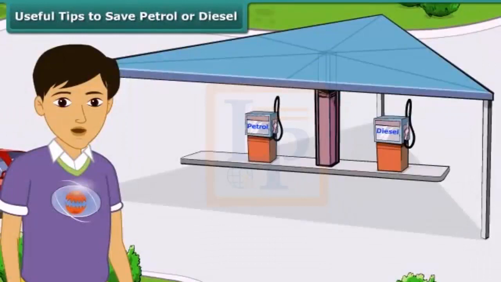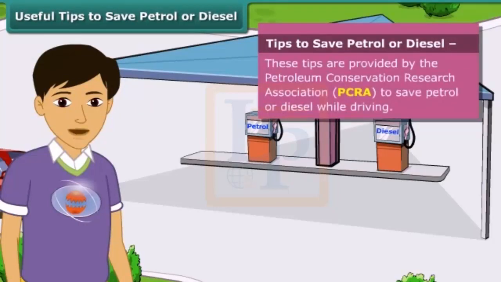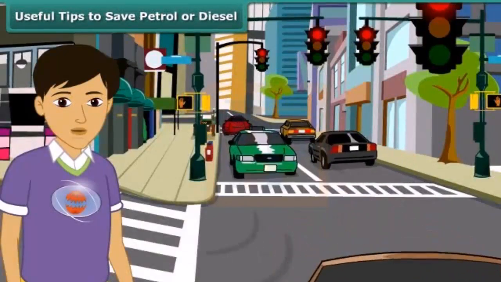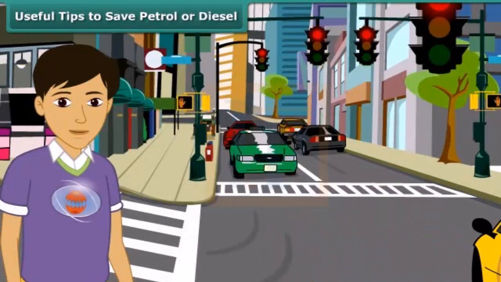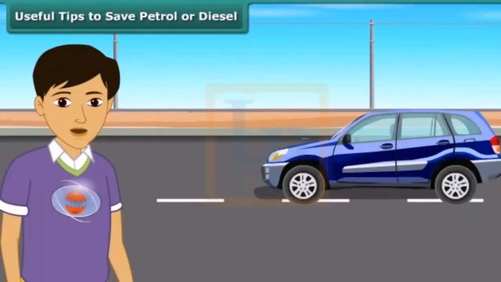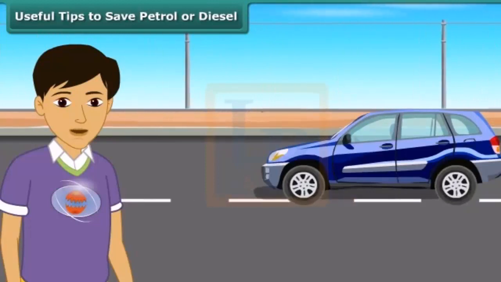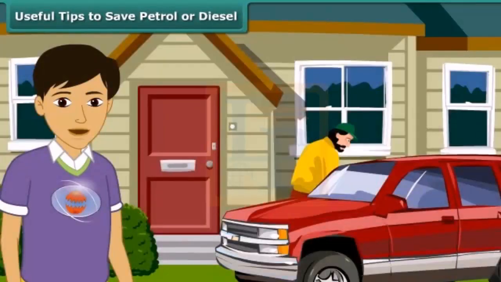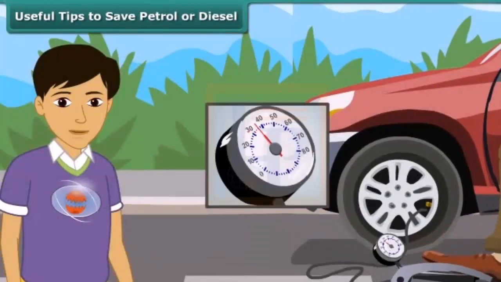Friends, as we know that petrol and diesel are exhaustible resources, that is, the amount of them in nature is limited and will deplete one day, it is important to use these resources carefully. Here are a few useful tips for us as advised by the Petroleum Conservation Research Association, PCRA. One, we should switch off the engine at traffic lights or traffic jams. Two, drive at a constant and moderate speed as far as possible. Three, we should also ensure regular maintenance of the vehicle and correct air pressure in tires.